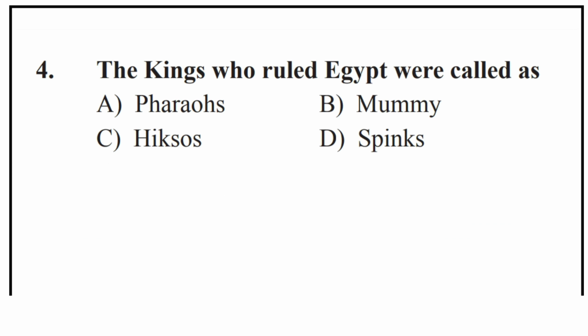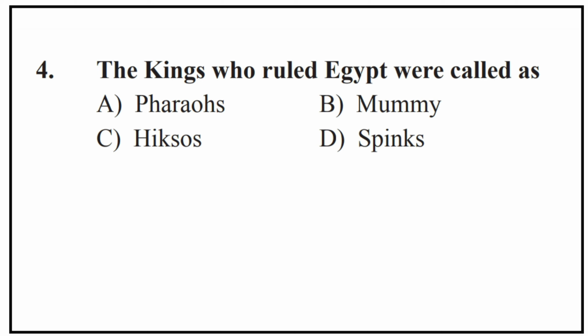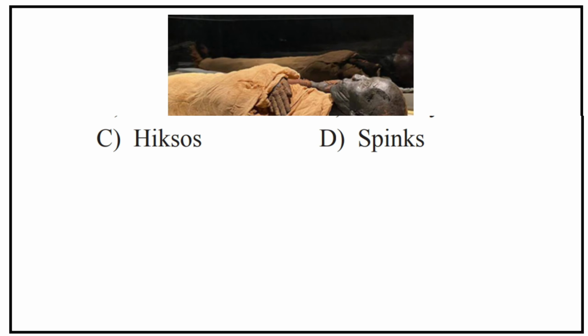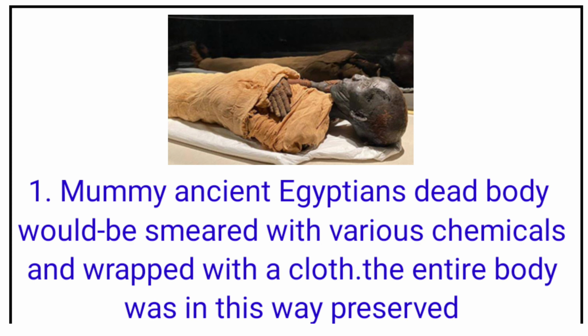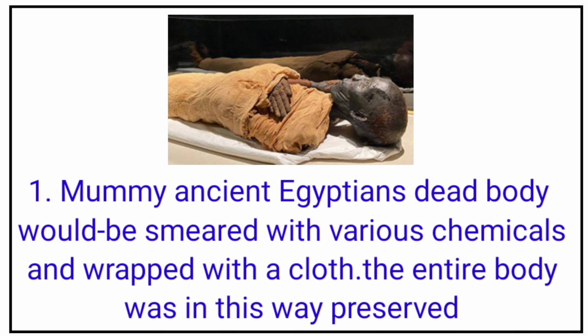Fourth, the king who ruled Egypt was called. Options are Pharaohs, Mummy, Hyksos, Sphinx. Let's see the explanation first. Mummy: ancient Egyptians' dead bodies would be smeared with various chemicals and wrapped with cloth. The entire body was in this way preserved.